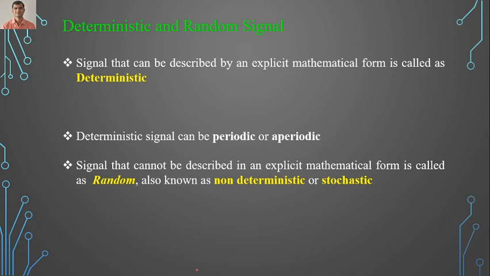And always remember that a periodic or non-periodic signal is always a deterministic signal. So what is the example? For a deterministic signal, you take any equation, that is a deterministic signal, and a random signal is for example noise. So sine wave and cosine wave are examples of deterministic signals, and noise is an example of a random signal.